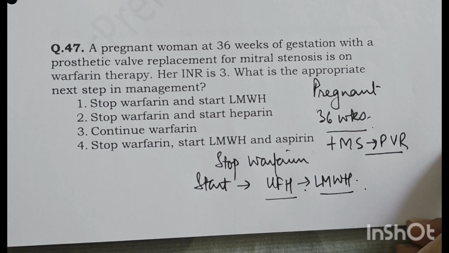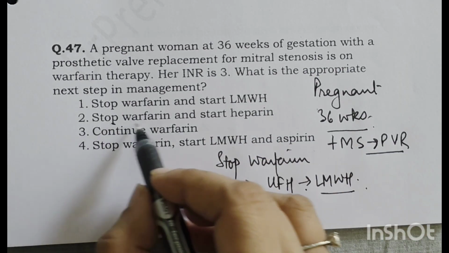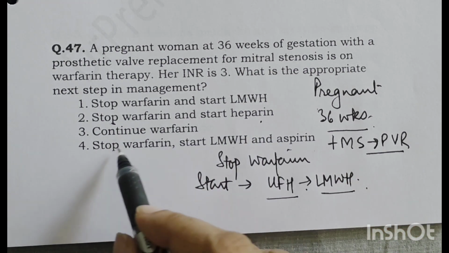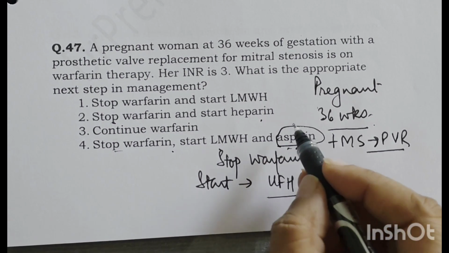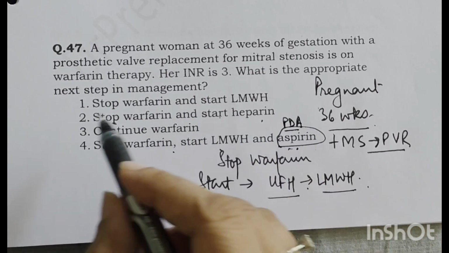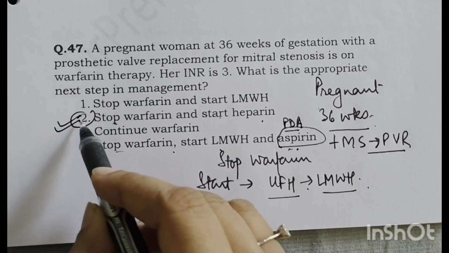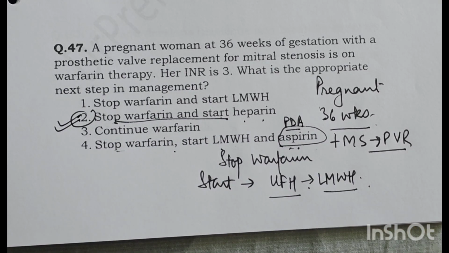This is the answer here. So, stop warfarin and start LMWH, stop warfarin and start heparin. The option continue warfarin, or stop warfarin and start LMWH and aspirin: aspirin we are not going to start because aspirin will have an effect on the ductus arteriosus. So here, stop warfarin and start with heparin. This is the treatment plan in this case.